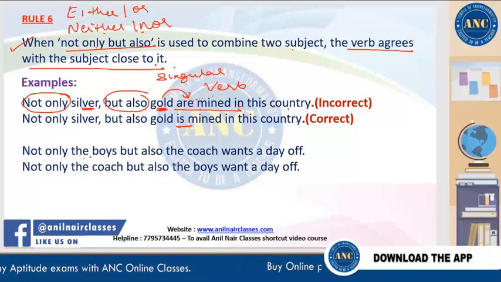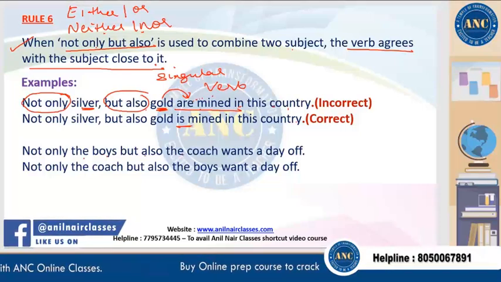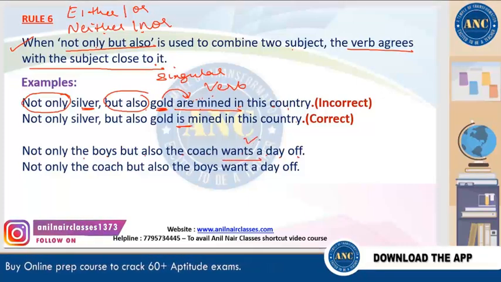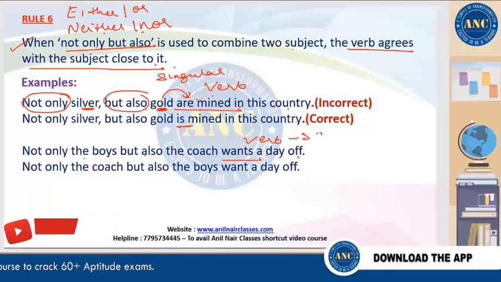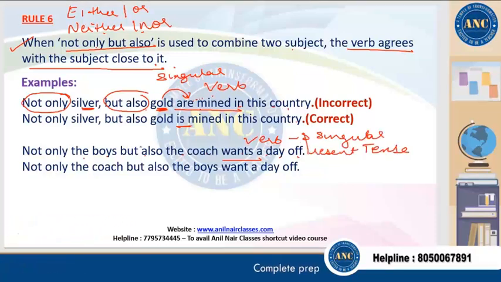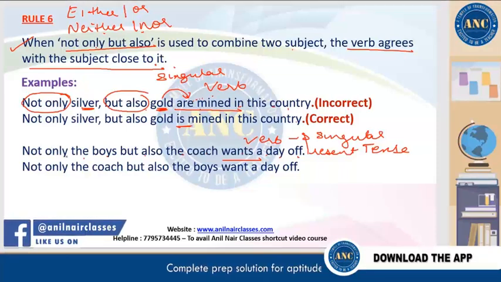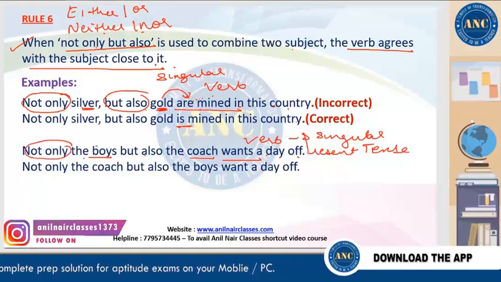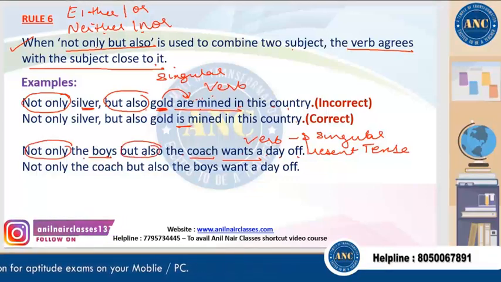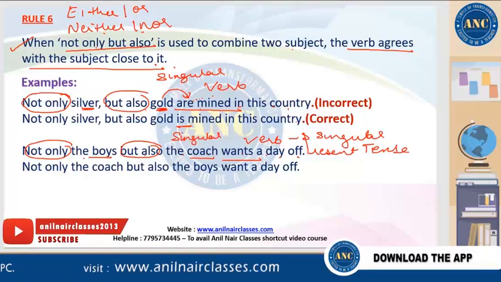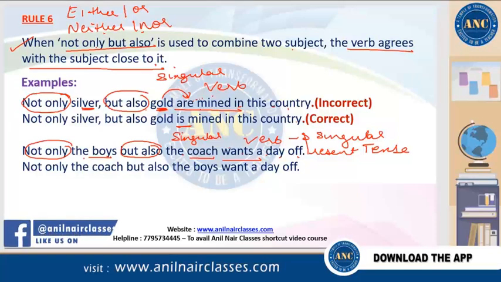Clear? Next, not only the boys but also the coach wants a day off. So here wants is the verb. Who wants the day off? Verb is in the singular form. Singular verb ends with S in the present tense. Clear? So who wants a day off? Not only the boys but also the coach. So they are joined with not only and but also. The nearest subject is coach, which is in the singular form. So if the nearest subject is in the singular form, wants is the singular form of the verb, which is correct.